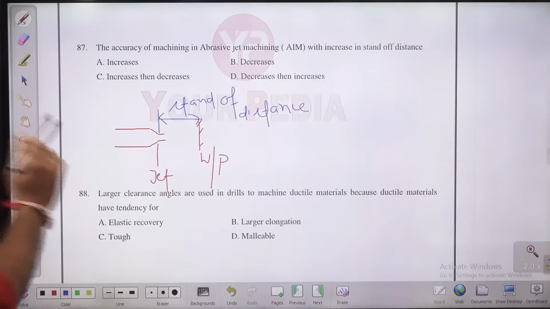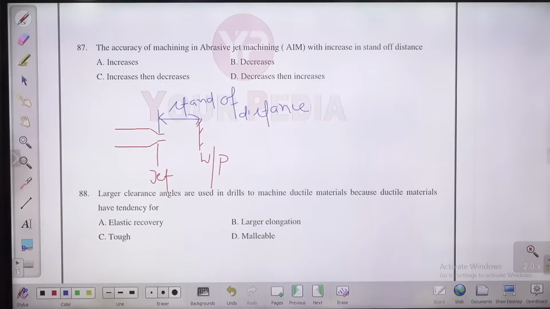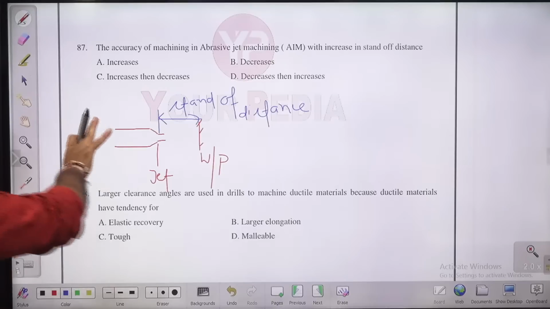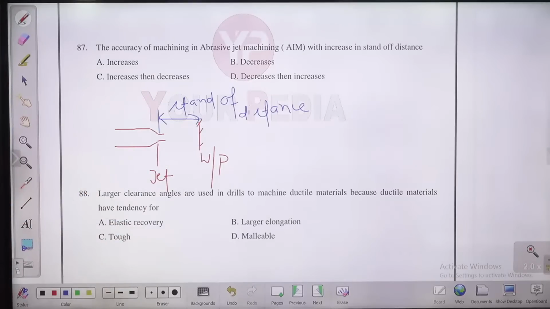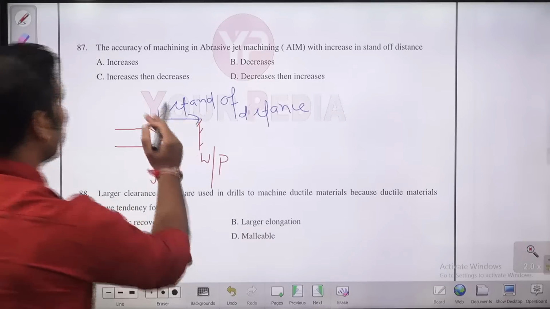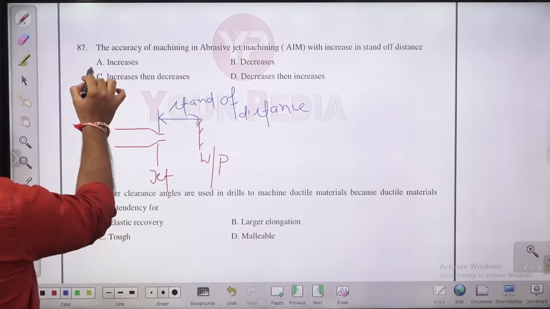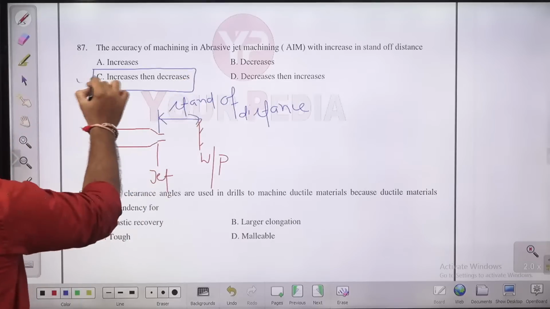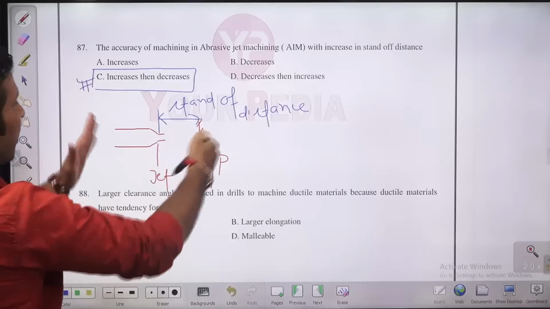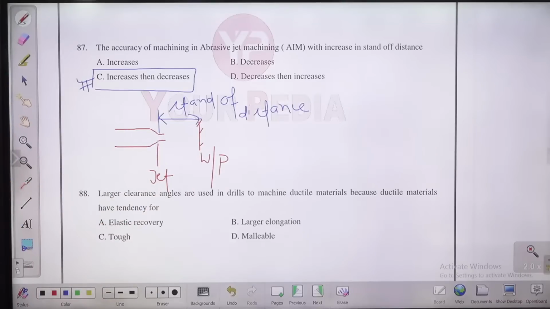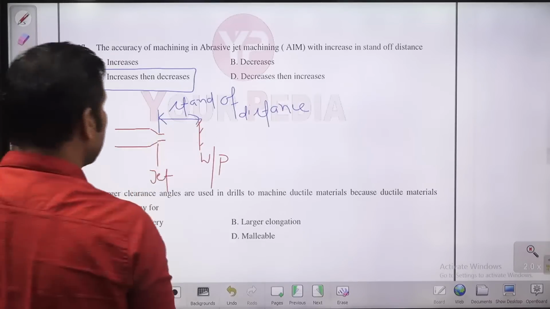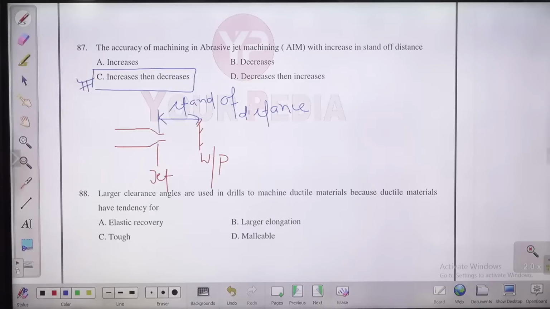Guys, if you are keeping this very high, much distance, then also the accuracy of machining will be less. If you are keeping this jet very close to this, then also the accuracy is not that much good. So if you are keeping this jet close to the workpiece, the accuracy is going to increase. But again, it will start decreasing. So C क्या हो जाएगा? आपका आंसर हो जाएगा. You need to maintain some optimum standoff distance so that the accuracy will be good.